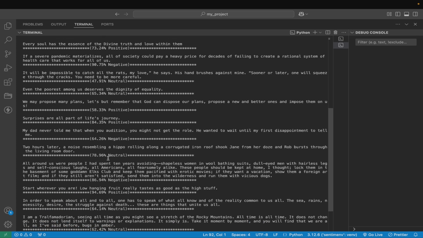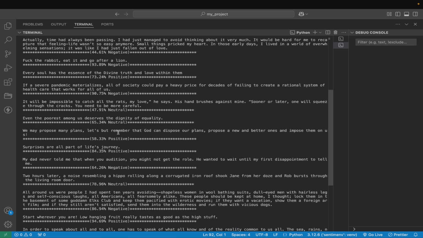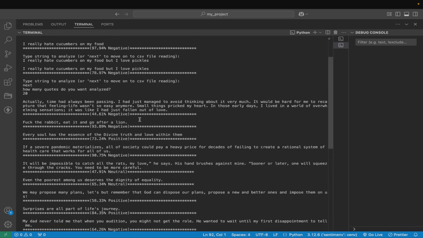We're getting quite a mix of positive, negative, neutral. This one really caught my eye. It says, F the rabbit, eat it, and go after a lion. Because of the F word, I guess the overall quote gets a 93.89% negative rating.